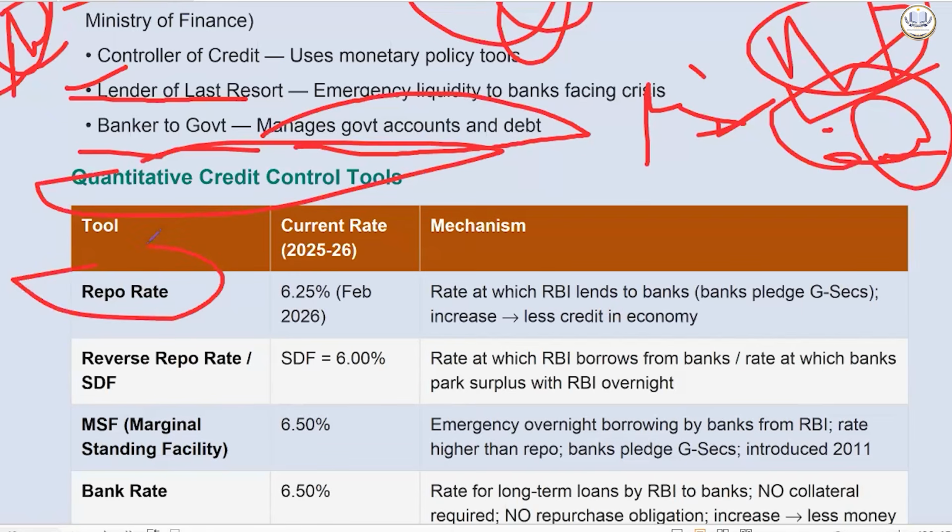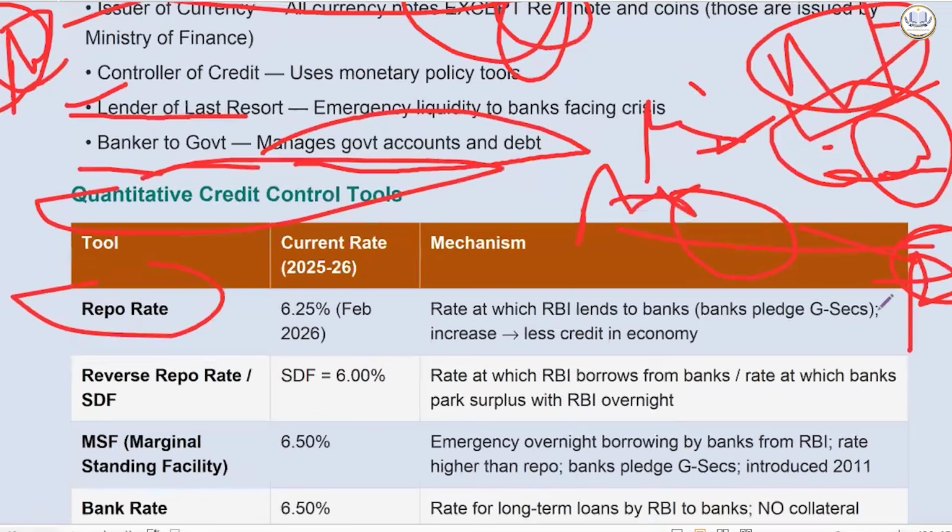Quantitative includes, first of all, repo rate. Repo rate is the rate at which, if a bank needs money, RBI will lend money to banks. The bank will give G-Secs, that is government securities, bonds. Now, if RBI has enhanced the repo rate, that will make the borrowing of money harder and more difficult for banks.